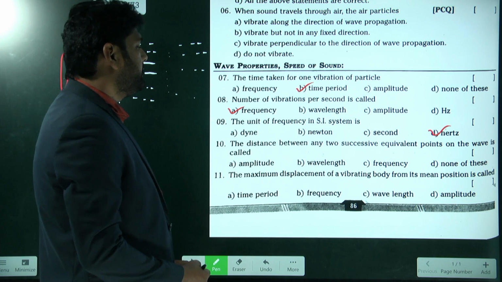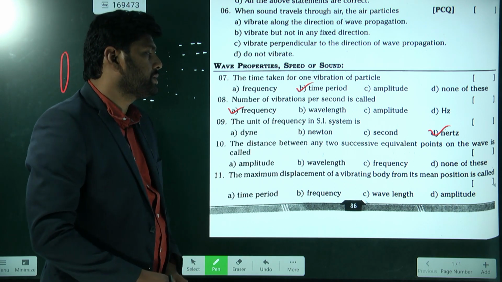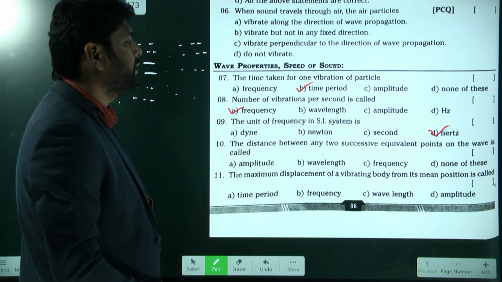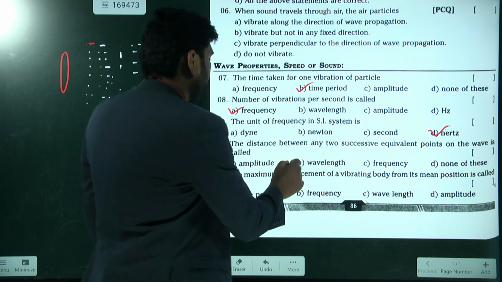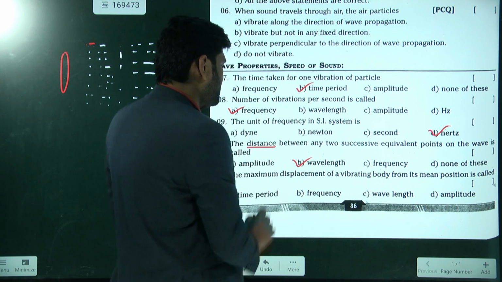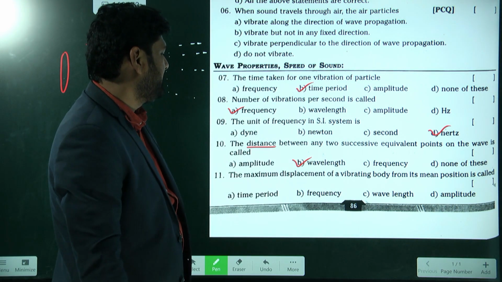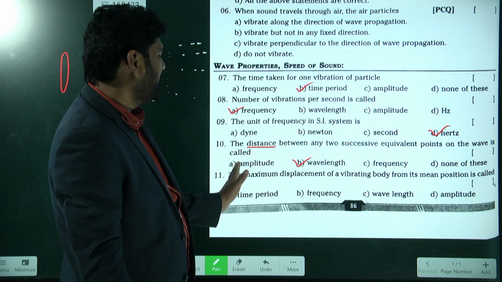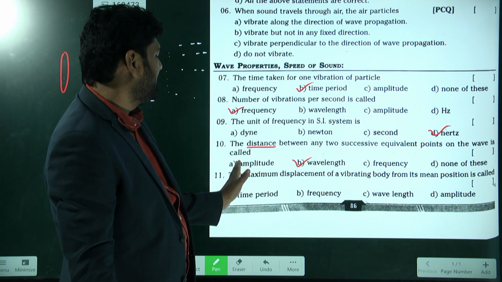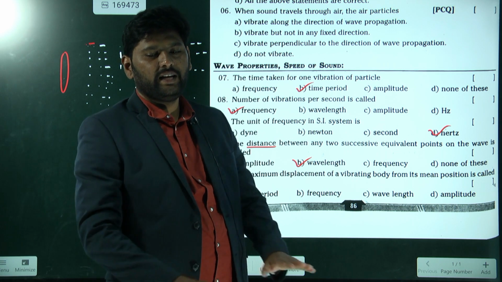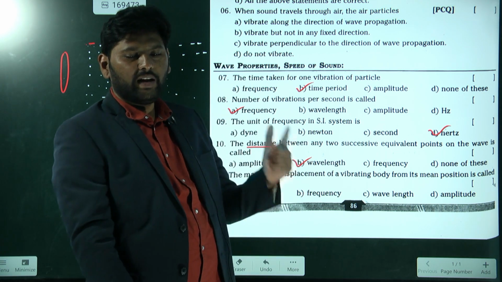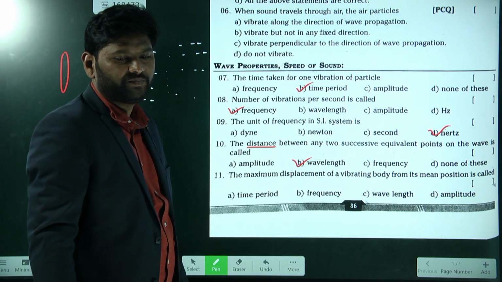Next, the distance between any two successive equivalent points on the wave is called wavelength. Very good. Simply, this is asking for distance. Look here, there is no other option for length. Only one option is there, that is wavelength.